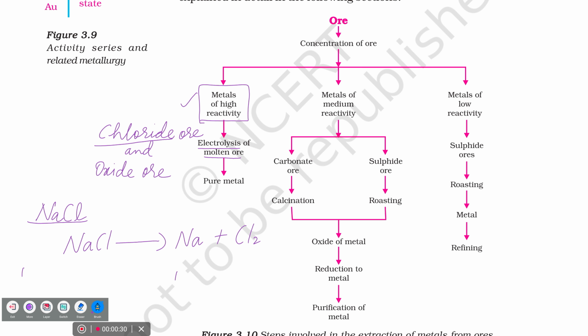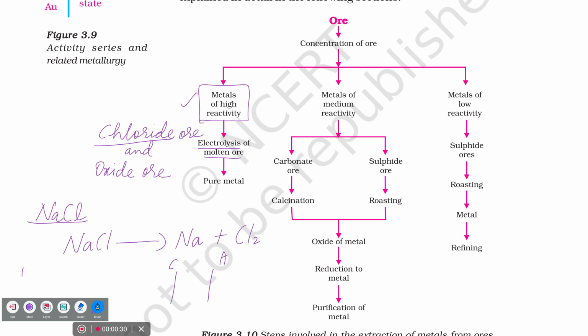Chlorine. Cathode, anode. Could you tell me where the sodium metal will get deposited? Anode. Say the correct answer. What will be the charge of sodium? Plus. Plus will get attracted to plus or minus? Minus. Negative electrode is the cathode, which is the positive? So where the sodium will get deposited? Always the metal will get deposited on the cathode. So where the chlorine gas will be liberated? Anode. Please remember it. This is the way we'll be using to extract the high reactive metal.